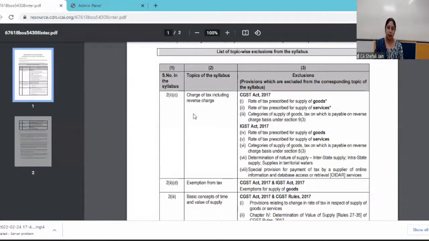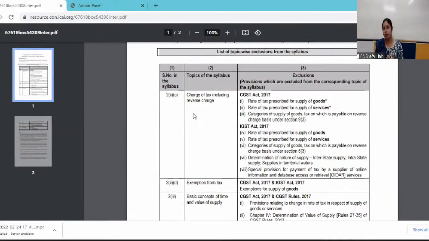Determination of nature of supply. I think you all must know that GST is levied on interstate supply as well as intrastate supply. On interstate supply, IGST is levied, and on intrastate supply, CGST and SGST are levied. But as an intermediate student, you are not expected to determine whether the transaction is an interstate supply or an intrastate supply, and that will be provided in the question, because this is outside the purview of the intermediate syllabus. And then the OIDAR services, online information and database retrieval services, are not there in your syllabus.